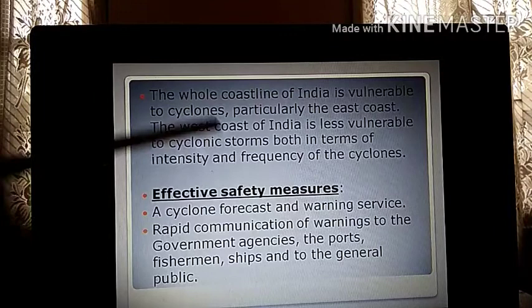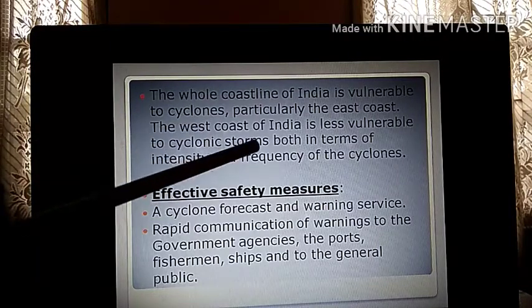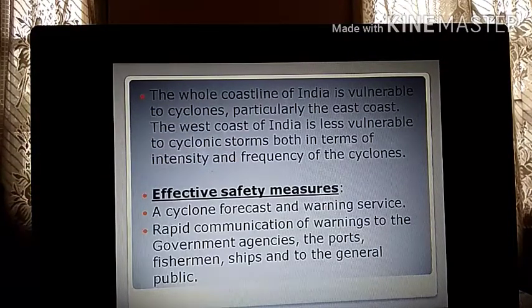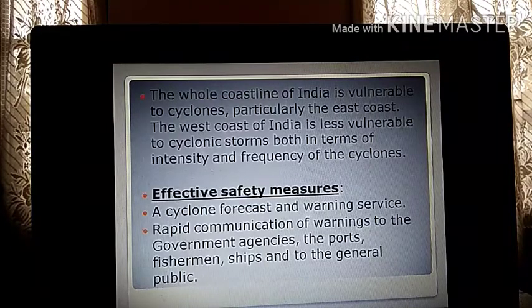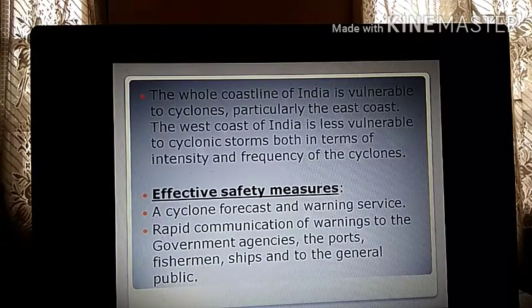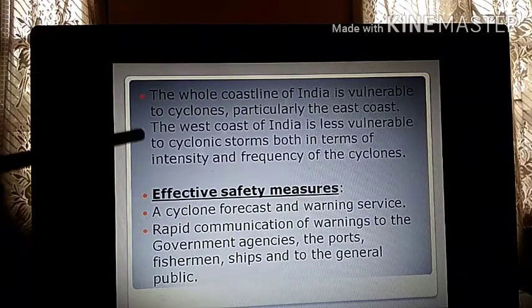The west coast of India is less vulnerable to cyclonic storms, both in terms of intensity and frequency. So we have Orissa in the eastern part, that is why Orissa is mostly attacked by cyclones. Kolkata also, you had Amphan recently, right? Kolkata is also on the eastern side. So the eastern side is more prone to cyclone compared to the western side.